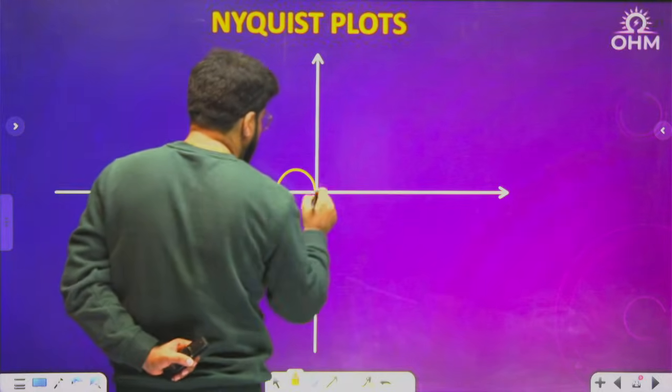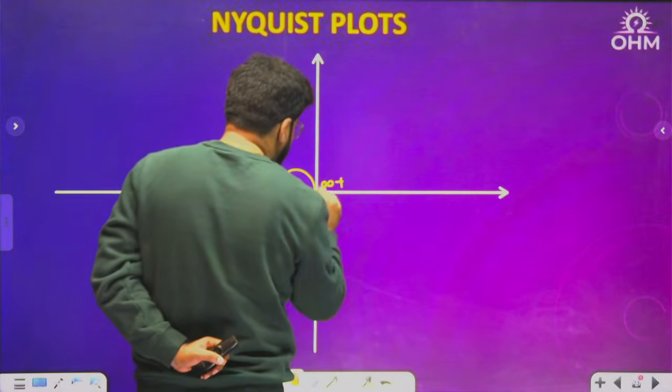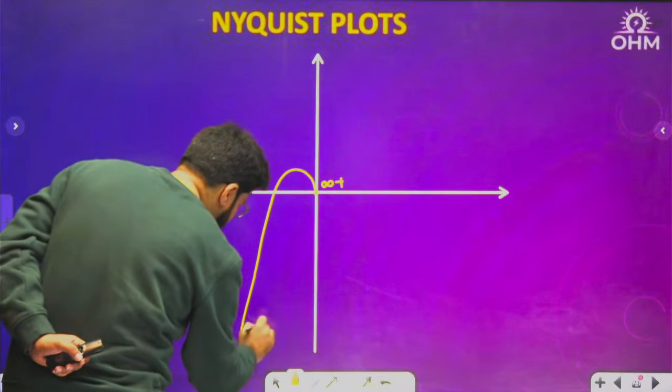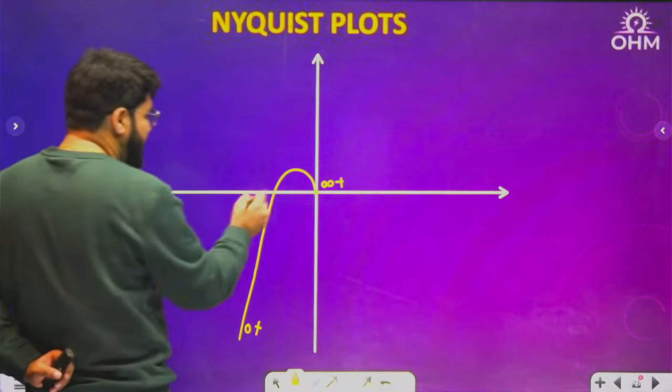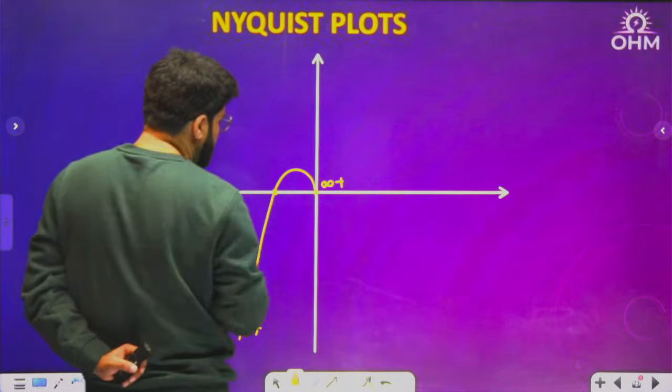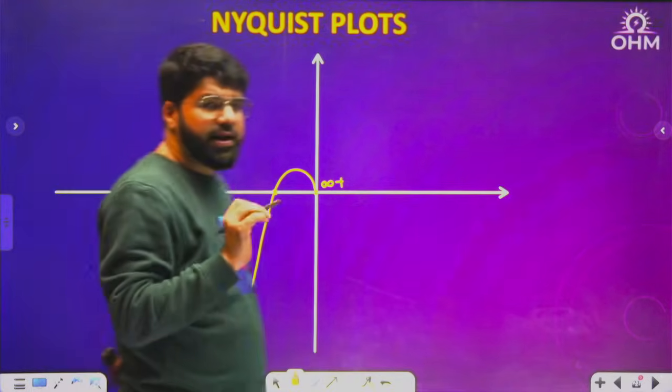This is the polar plot. This is the frequency infinity plus, where you dive into the origin. This is the starting frequency 0 plus. And then this is the critical frequency, or phase crossover frequency, here. But before I write down the details, let me complete.